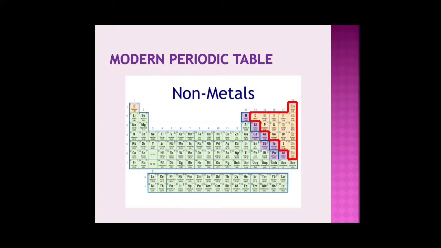So on the periodic table, we can see them bounded in the red color here. They are present on the right hand side of the periodic table. These are the non-metals. Also, we have one non-metal that is placed here, but it shows chemical reactions like metals, and that is why it is placed with metals. What is the speciality about hydrogen being placed here in the alkali group? It is placed with all the alkali metals because it shows reactions like alkali metals.